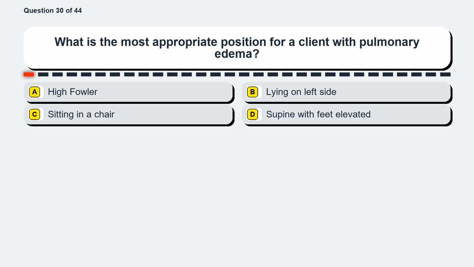Question 30. What is the most appropriate position for a client with pulmonary edema? Option A, high Fowler. Option B, lying on left side. Option C, sitting in a chair. Option D, supine with feet elevated.